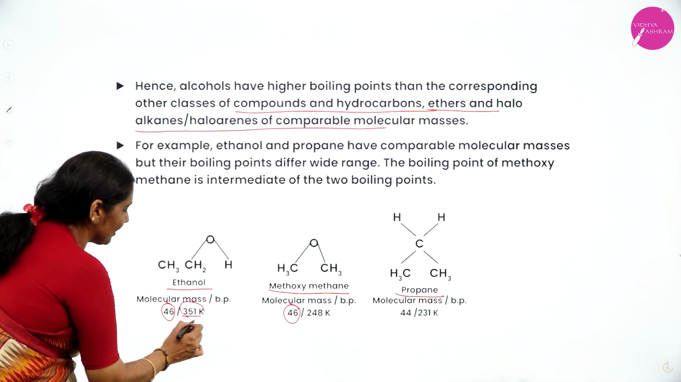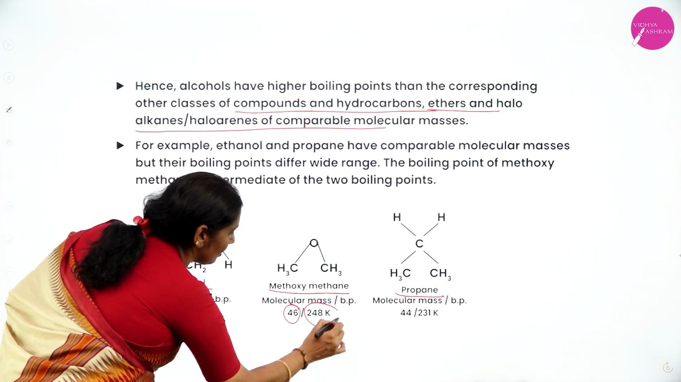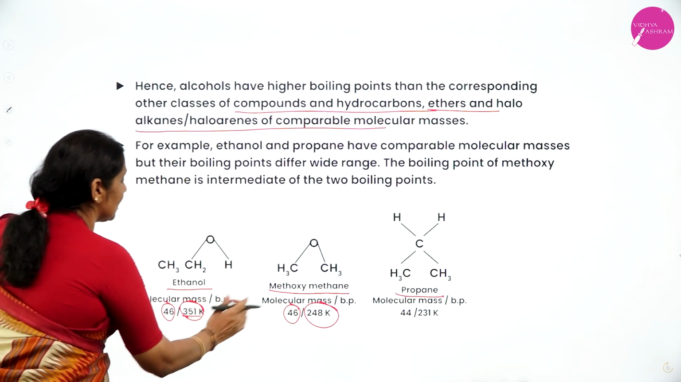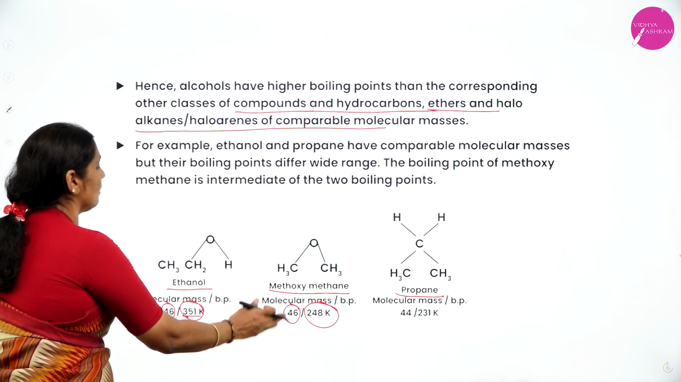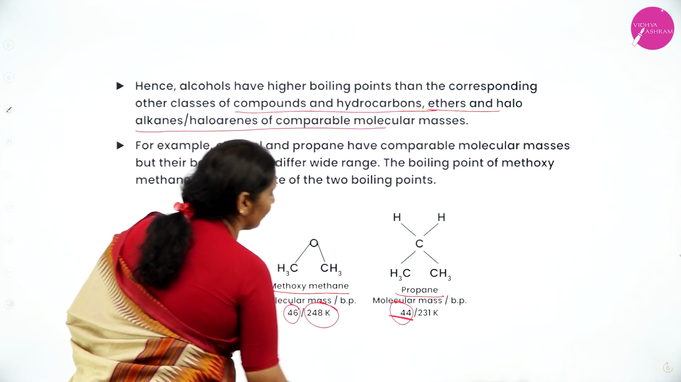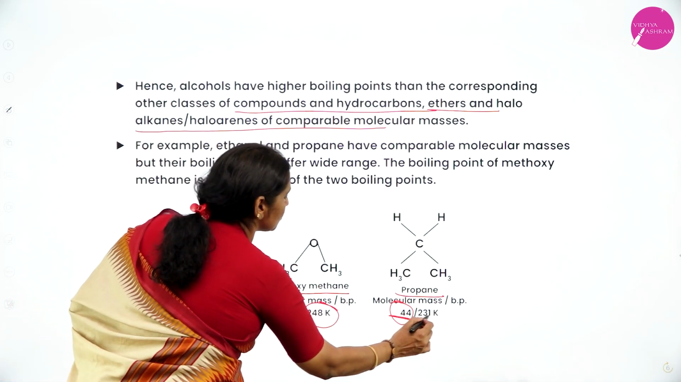The boiling point of ethanol is 351 Kelvin. The boiling point of methoxymethane is 248 Kelvin, almost 100 degrees centigrade less than that of ethanol. And propane, of comparable molecular mass, 44, has a boiling point of 231.